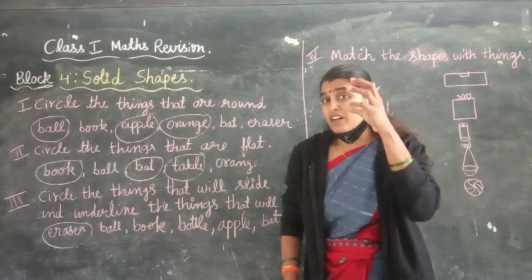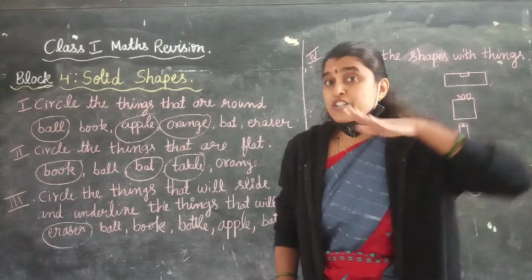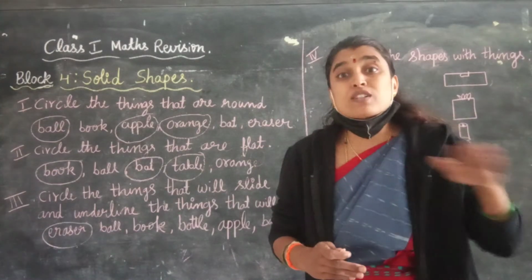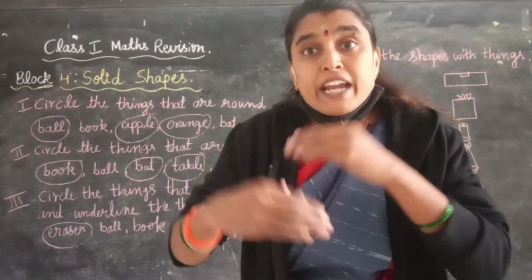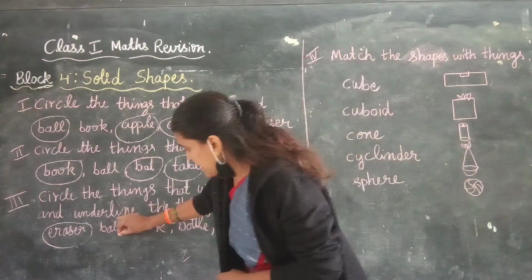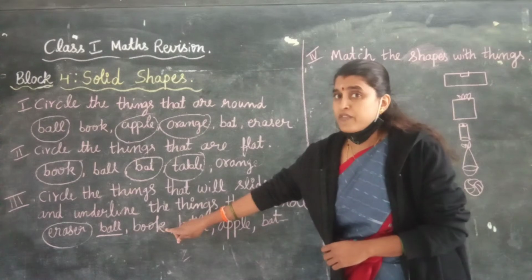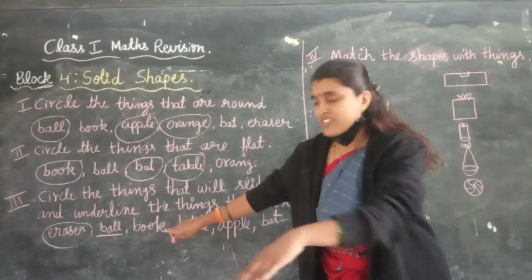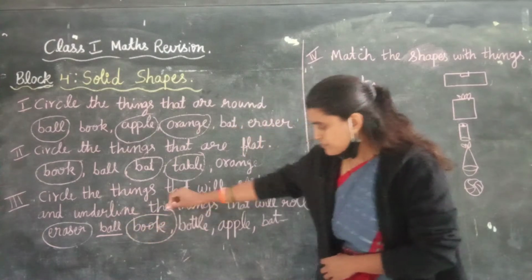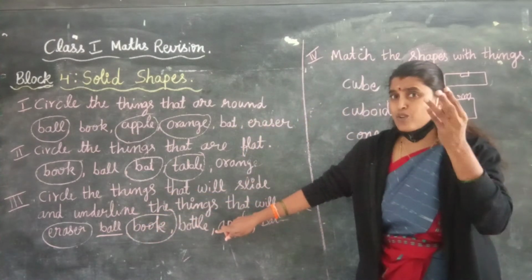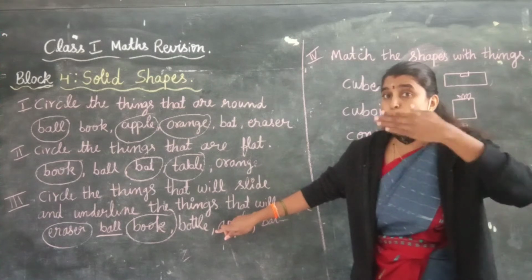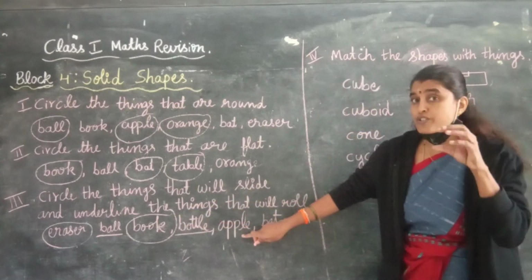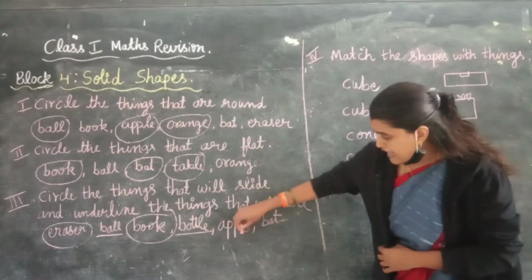Then come to ball. Even ball is round. So the round object rolls, it won't slide. Okay. Ball rolls, it won't slide. See, when we push ball, it rolls. So underline ball. Come to book. We all know that book is flat. That's why it slides. So circle book. Then come to bottle. Bottle is also round. So it rolls. Bottle rolls. Underline that. Even apple is also round. It also rolls. Underline apple also.